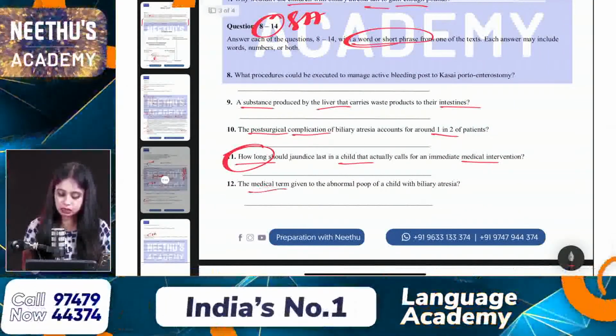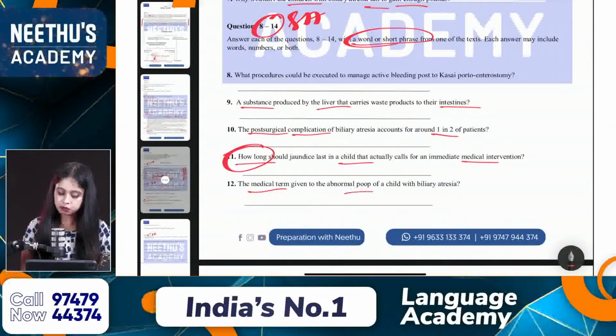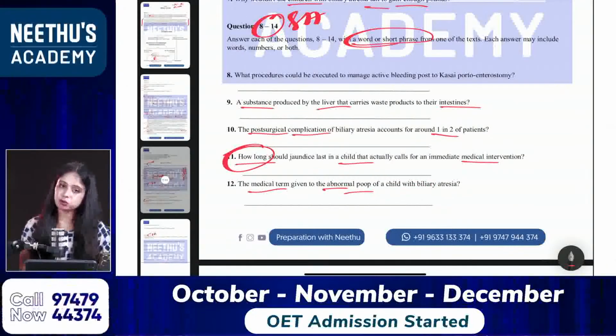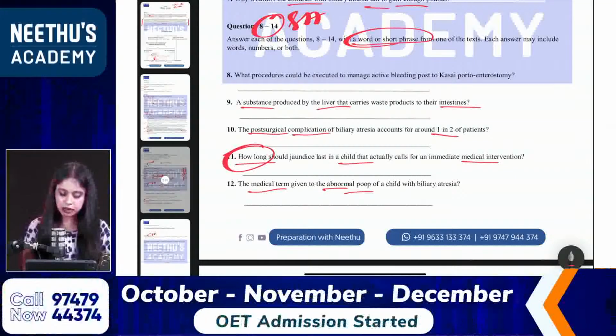The medical term given to abnormal poop of a child with biliary atresia. Yes, so my keywords, medical term, abnormal poop. Okay, so what is the medical term for that?